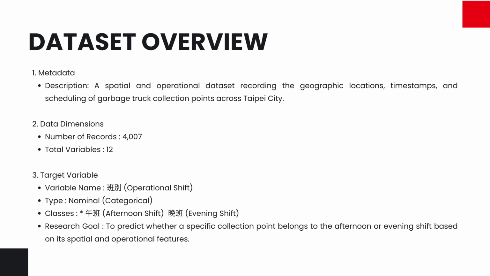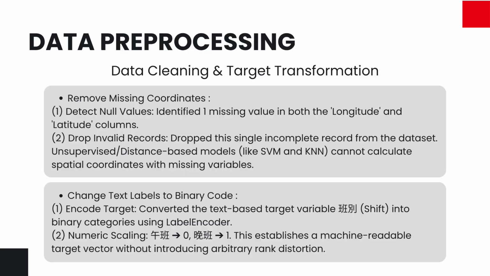My primary research goal was defined to predict the operation shift, whether a stop belongs to the afternoon or evening shift, based purely on these spatial and operational features. Building upon this foundational understanding, I transitioned into data preprocessing. During my missing value detection, I identified a null record within the spatial coordinates. Because downstream algorithms rely strictly on equal distances, I completely dropped this record to prevent mathematical failure.